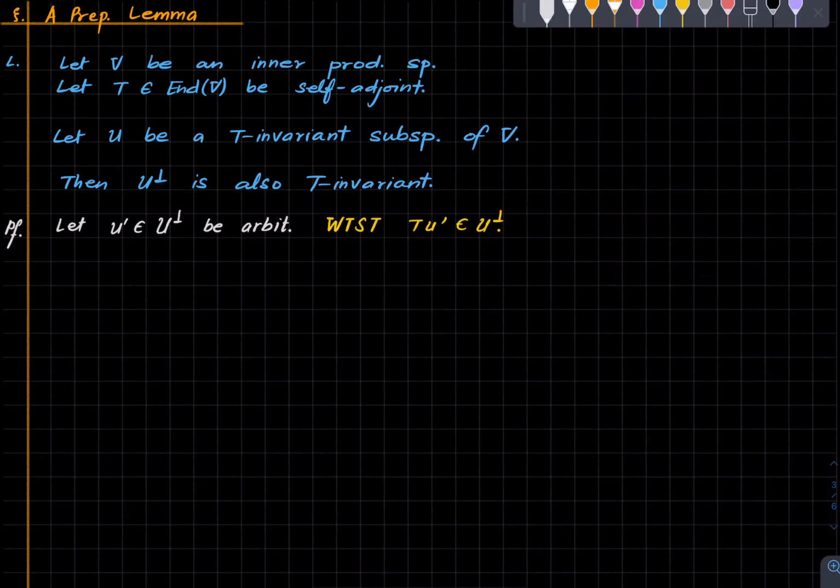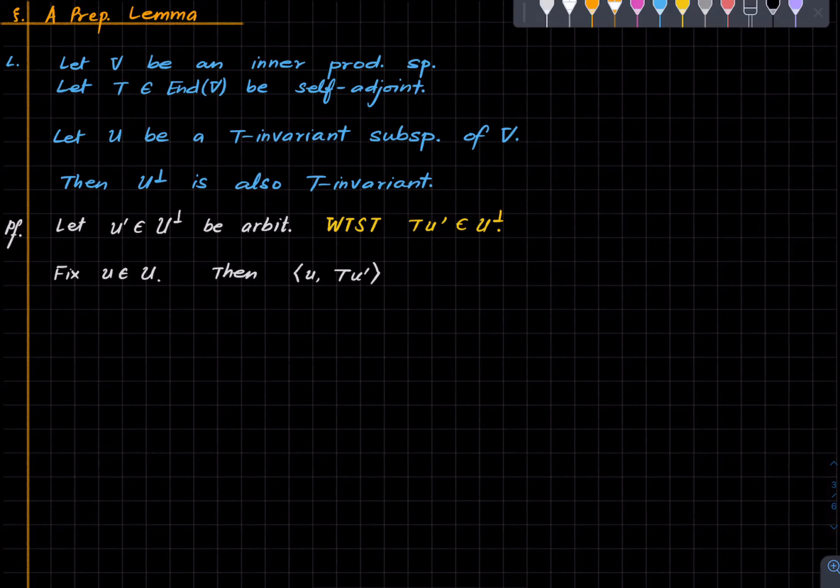To do that, we fix an element u in U and consider this inner product. We want to show that this is 0.